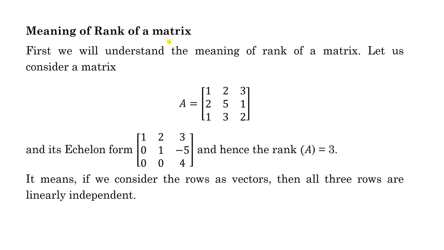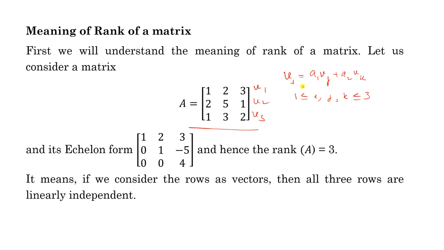Now what is the meaning of rank? Consider this matrix A. Suppose we consider these rows as vectors, say V1, V2, V3. So first you have to understand what a linear combination is. For 3 rows, I write Vi equal to A1 Vj plus A2 Vk. Here i, j, k are from 1 to 3 because 3 rows are there. So i may be any value from 1 to 3, similarly j and k.